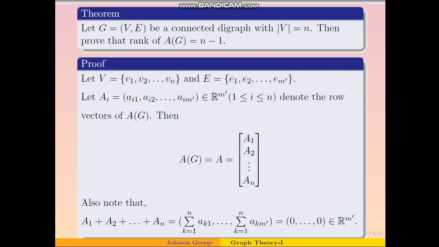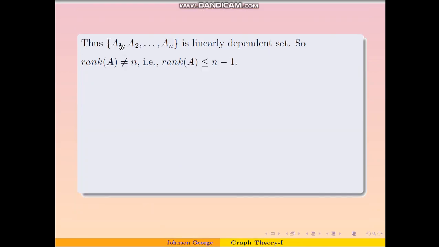We can see that in an incidence matrix of a digraph, every column has exactly two non-zero entries. One is +1, another is -1, and all the rest of the entries are 0. And therefore the addition of these row vectors gives us a zero vector. Thus we got a linear combination in which all the scalars are 1, and this linear combination gives us a zero vector.